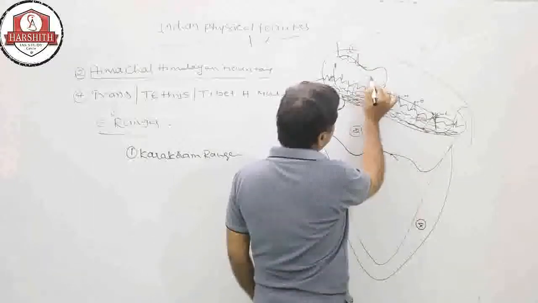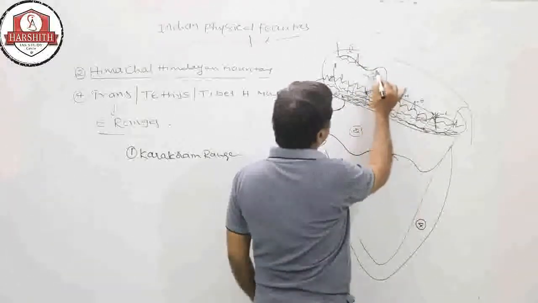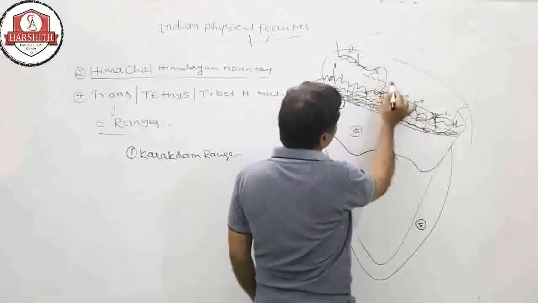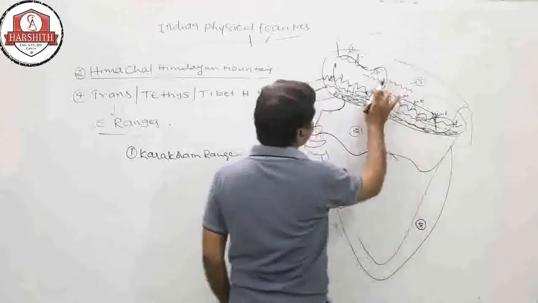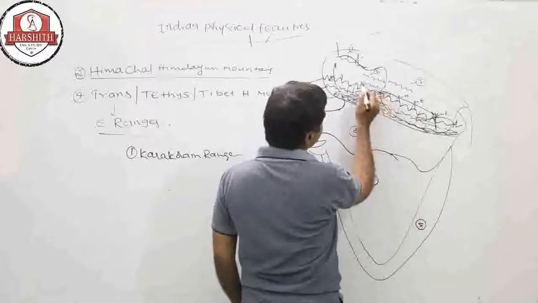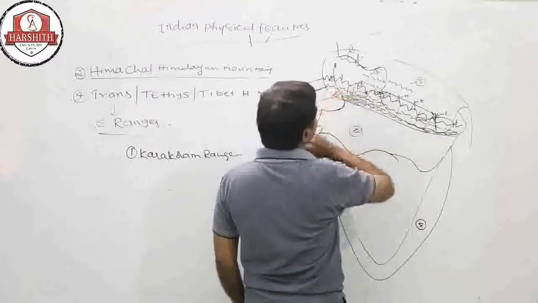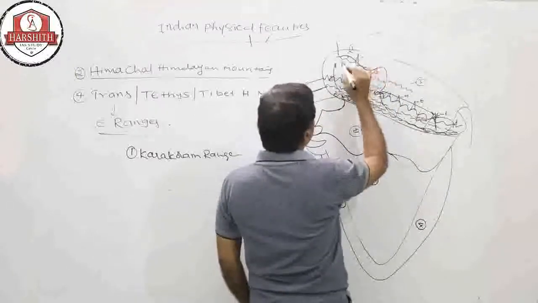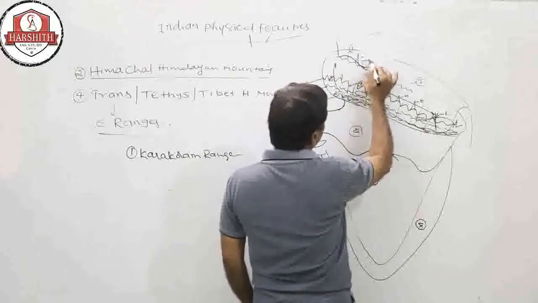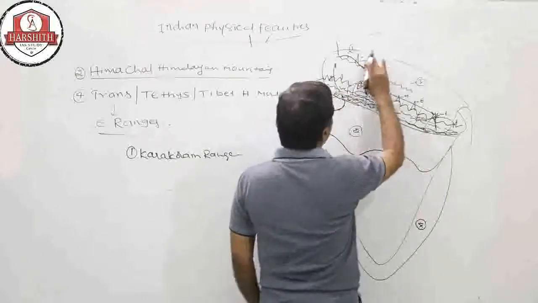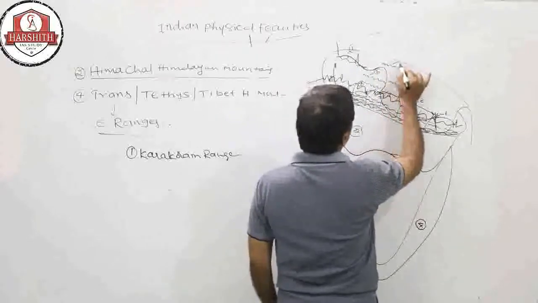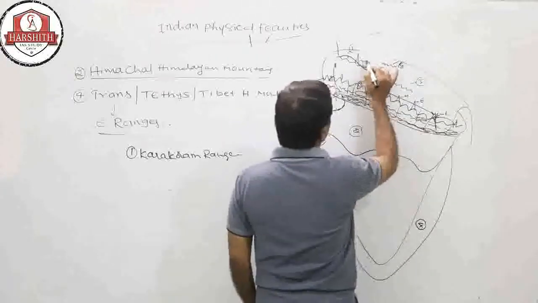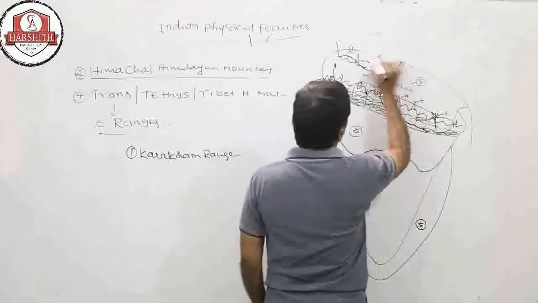Second one is the Ladakh range. Third one is the Kailash. Fourth one is the Jaskar. Fifth one is the Kunulun. Sixth one is the Pamir range.